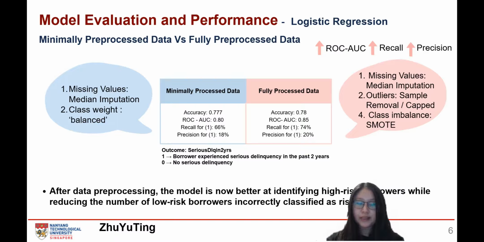For full preprocessing, we handled outliers by sample removal and capping extreme values, and applied SMOTE to balance the classes. The accuracy stayed similar at 0.78, but ROC AUC improved to 0.85, showing that our model is now better at detecting high-risk borrowers. Precision also improved slightly to 20%, indicating fewer false positives.